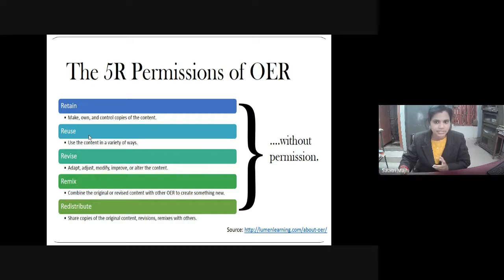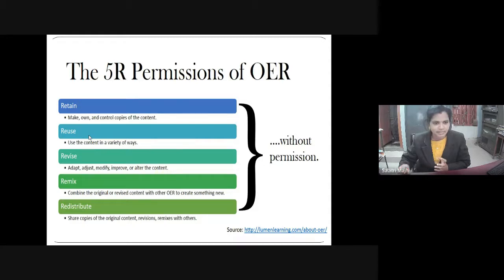Suppose a PowerPoint presentation is there, you can use it for your classroom deliberation. Teachers can use it. You can use it for making your presentations. Revise: you can revise the content which is available online. You can adapt, adjust, modify, improve, and alter the content.